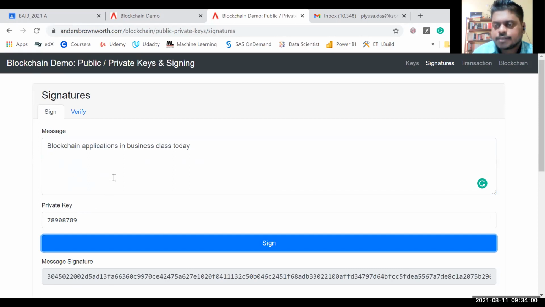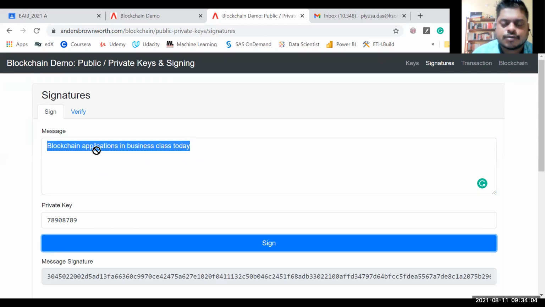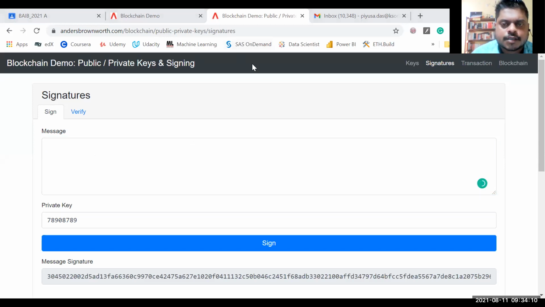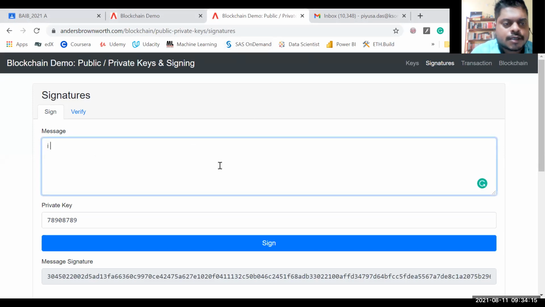Rather than the message I had, let me change this. Who is there in the first list? Let's say Asri. I'll say that I'll pay Asri INR 5 on 14th August.